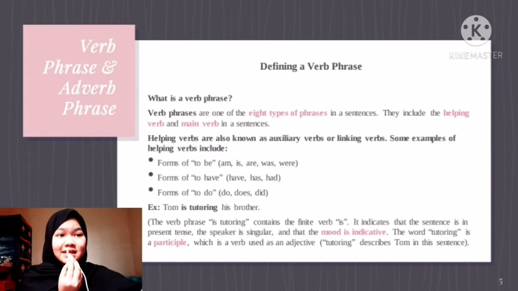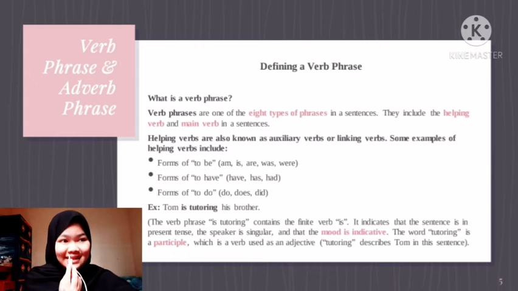The verb phrase is tutoring contains the finite verb is. It indicates that the sentence is in present tense, the subject is singular, and that the mood is indicative. The word tutoring is a participle, which is a verb used as an adjective. Tutoring describes Tom in this sentence.